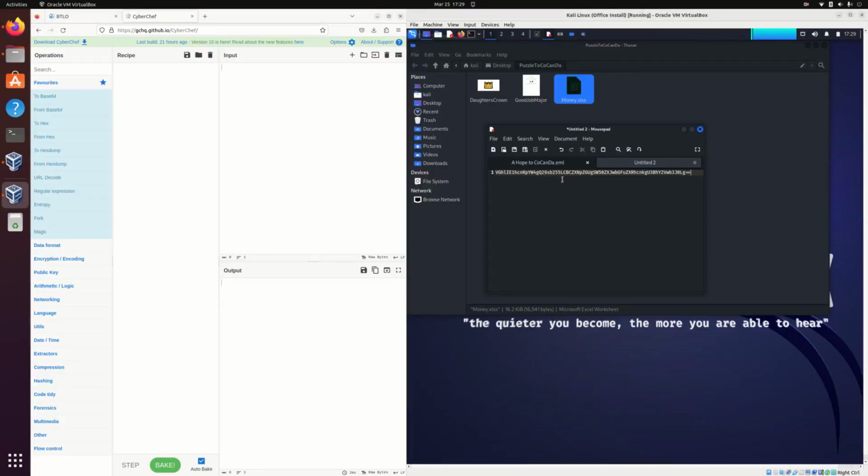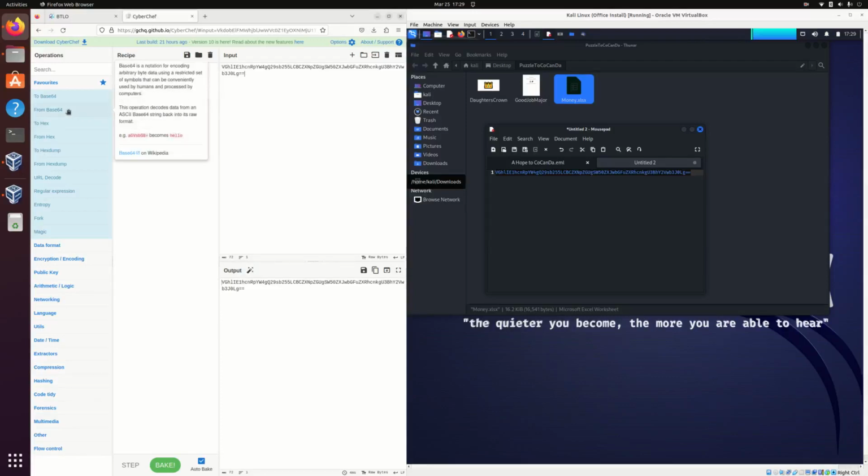So I copied this over and pasted this base 64 into the input, and I could do it from base 64. Base 64 is a notation for encoding arbitrary byte data using a restricted set of symbols that can be conveniently used by humans and processed by computers. They give an example very similar to what we have within this hidden message. So I drag in From Base 64, and it should automatically decode our output.